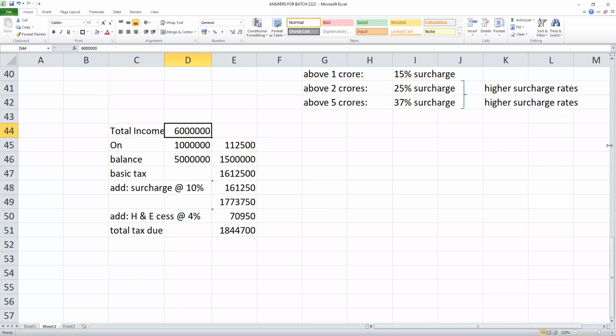Suppose my income is 75 lakhs. Tell me how to do it. On 10 lakhs, it is 1,12,500. Students, remember, on 10 lakhs it is 1,12,500. Balance: 75 minus 10, at 30%.